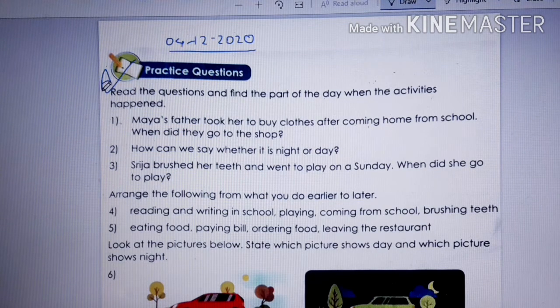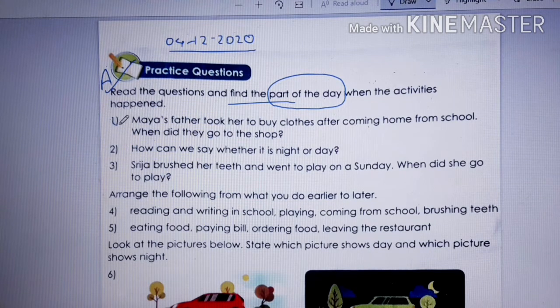You can name this as A. Read the questions and find the part of the day when the activities happen. So children, what are we supposed to find here? We are supposed to find parts of the day. So parts of the day are what? Morning, noon, which is also called midday, afternoon, evening, then night, isn't it? Midnight. So these are the parts of the day.